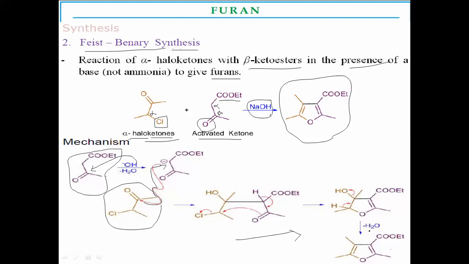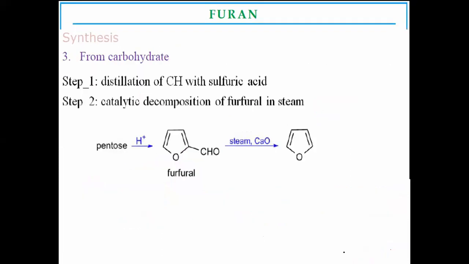With liberation of one water molecule, the final 2,3,4,5-substituted furan is formed as the final product of Feist-Benary synthesis. This is the second preparation reaction of furans.